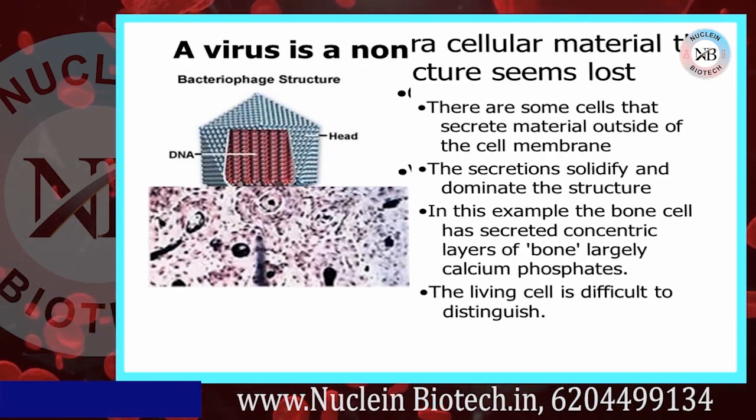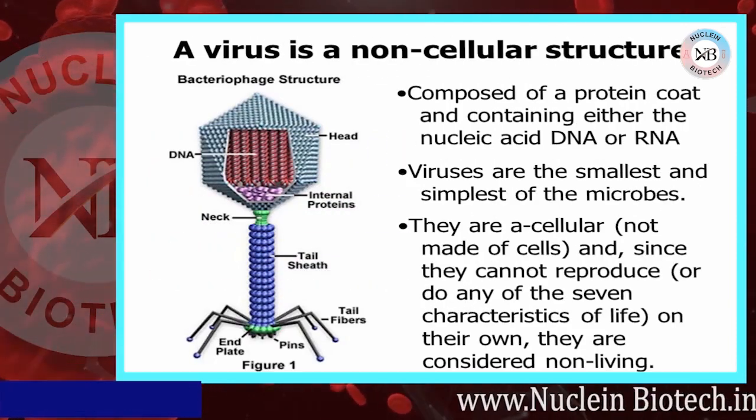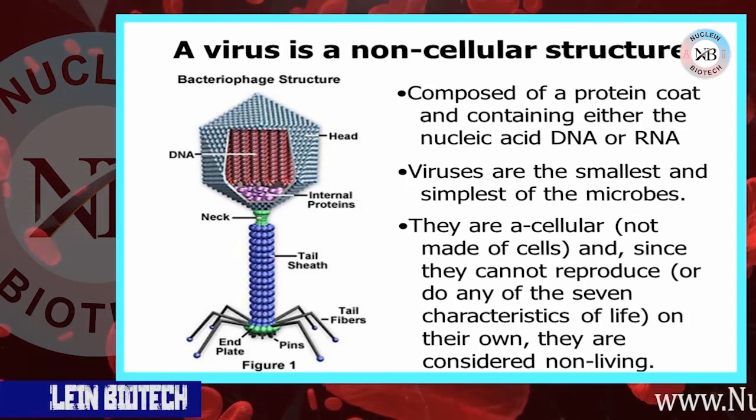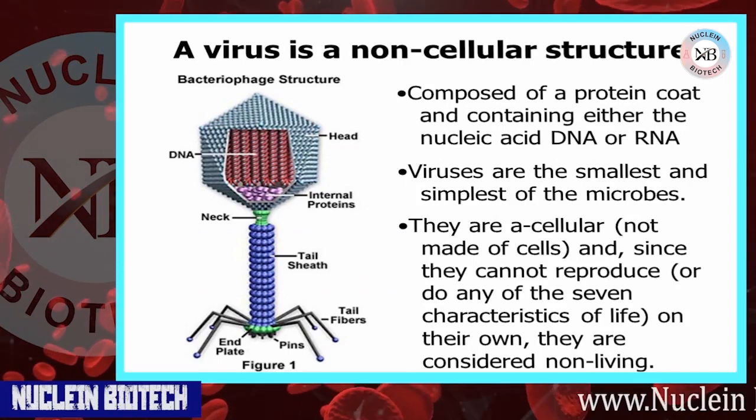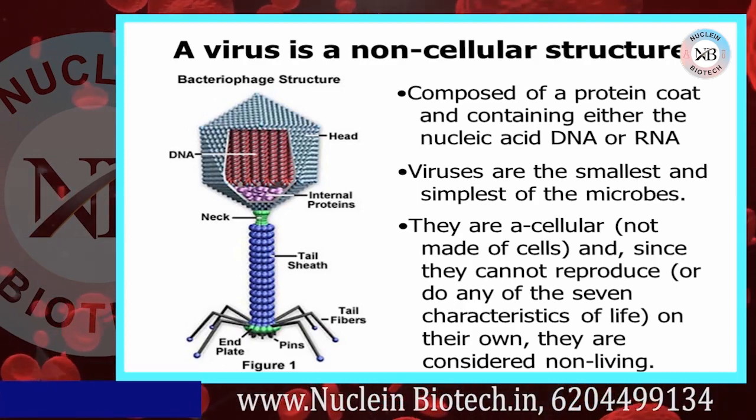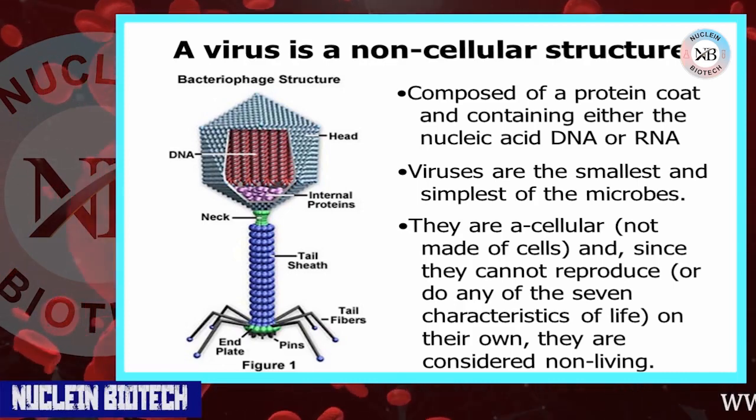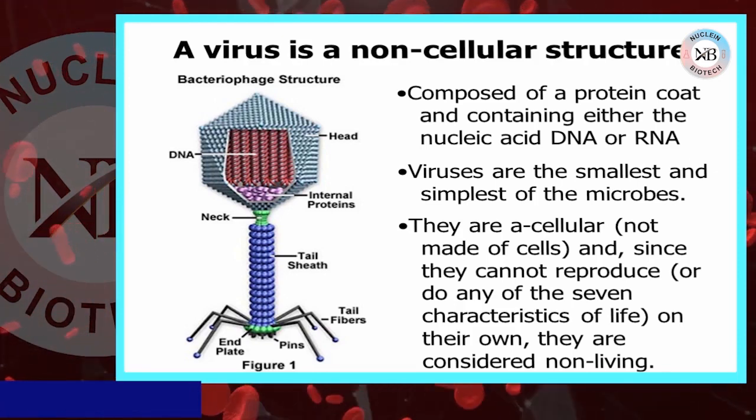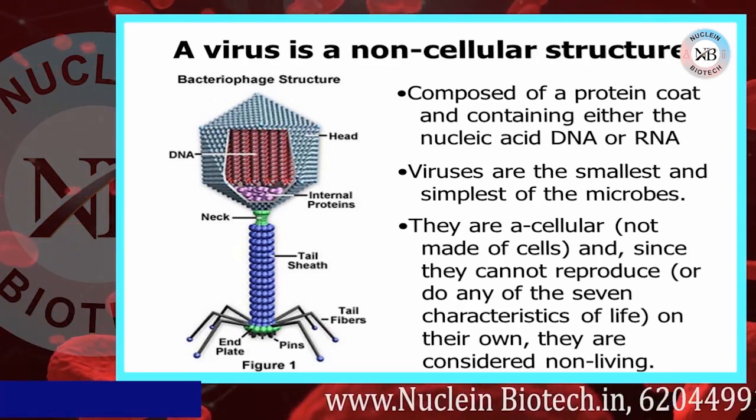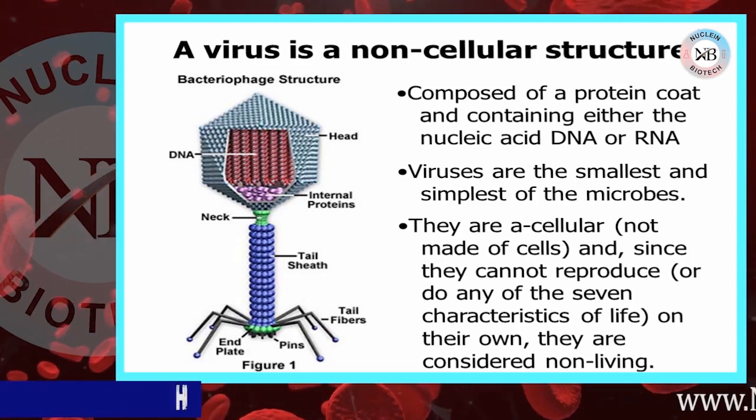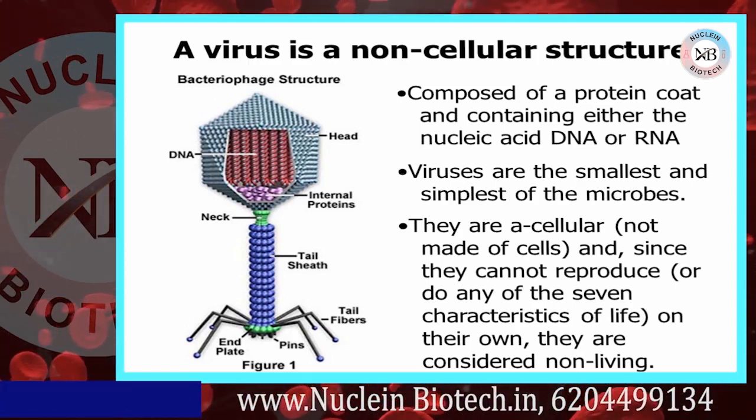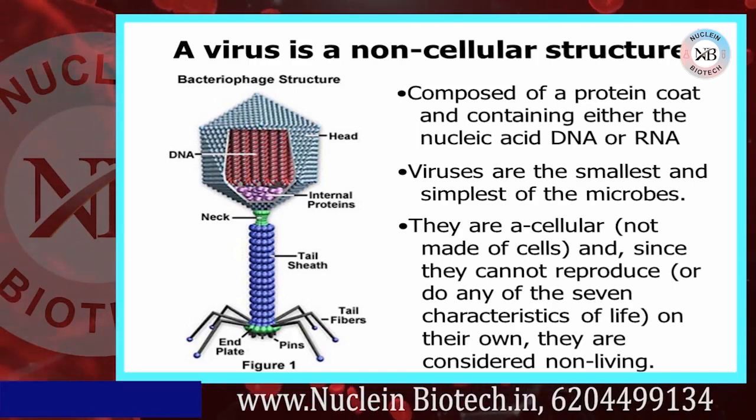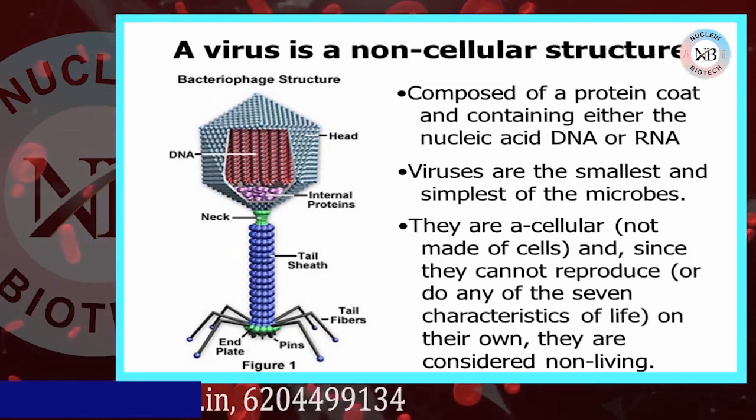Come to the next slide. The next component is a virus, a non-cellular structure composed of a protein coat and containing either the nucleic acid DNA or RNA. Viruses are the smallest and simplest of the microbes. They are acellular, not made of cells, and since they cannot reproduce or do any of the 7 characteristics of life on their own, they are considered non-living.